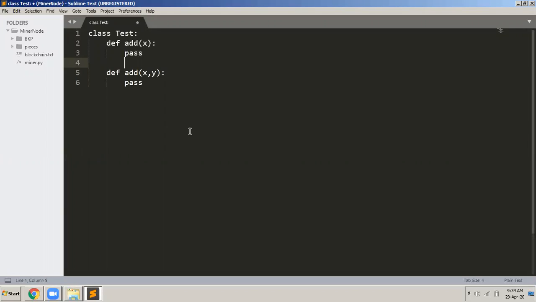Let us say I have a class like this. I hope you're able to see my screen. So here, let us say my class contains two functions: add with one parameter and add with two parameters. Other programming languages like C++, Java, C Sharp, any object-oriented programming language, will support this. And this is how they do polymorphism: one function acting differently when different numbers of parameters are passed to it.